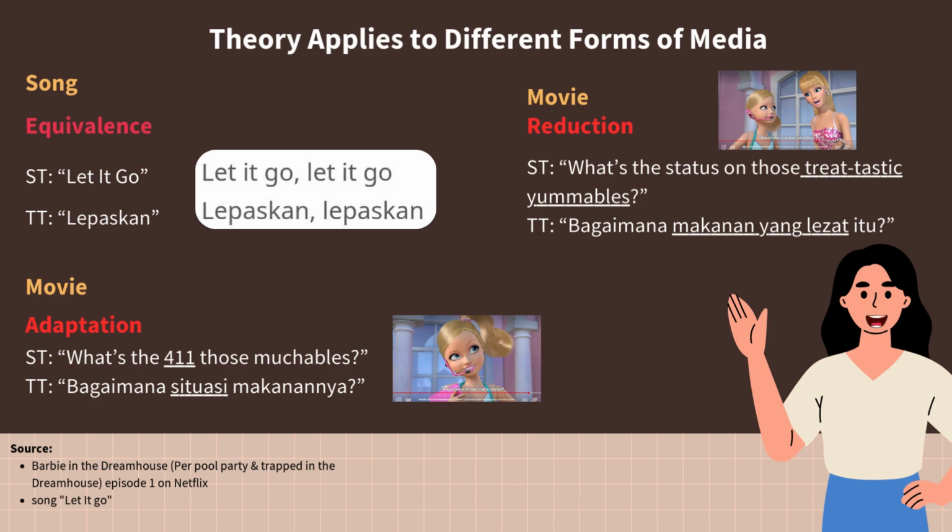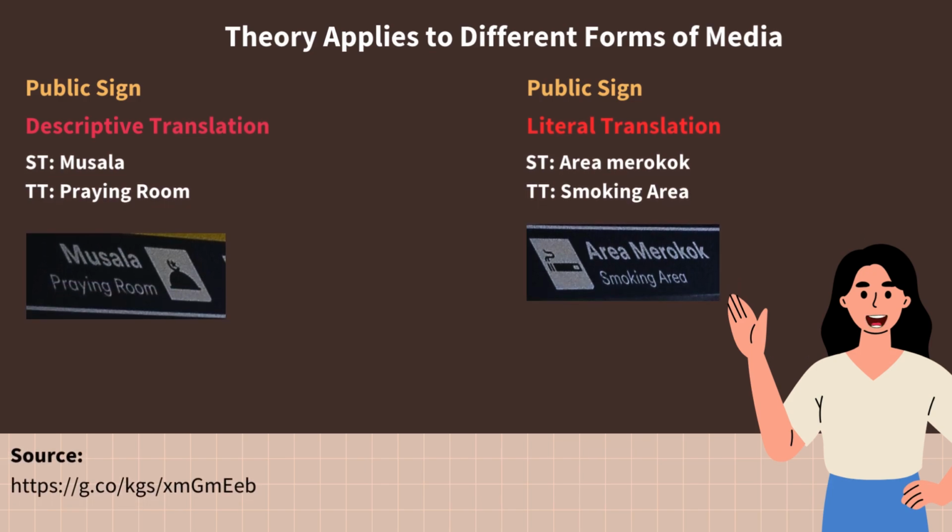Third, the ST "What the status on the street plastic yamables", the TT "bagaimana makanan yang lihat itu". Reduction simplifies the phrase by removing playful or redundant parts. "Street plastic yamables" is reduced to "makanan yang lihat" to keep clarity. Next, an example from public signs: the ST "Musala", the TT "prayer room". Descriptive translation explains what a musala is for those who might not be familiar with the term. This approach provides clarity for international audiences.